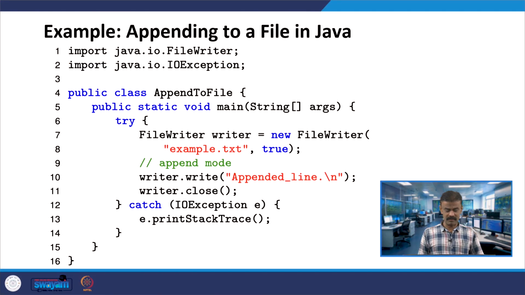In the case of Java, if you do the same program in Java, here I have used IOException. You have java.io FileWriter. In the main program you can see writer is an object under the class FileWriter. You have the constructor FileWriter that is going to handle example.txt. The true is for whether the file exists or not, so it will check. In that case, if the file does not exist,